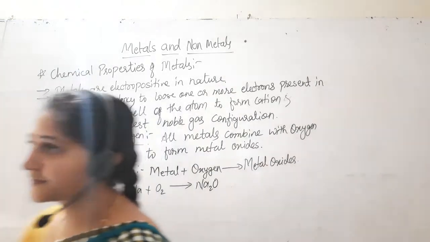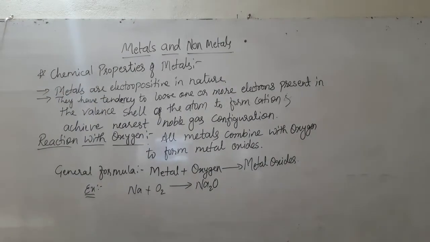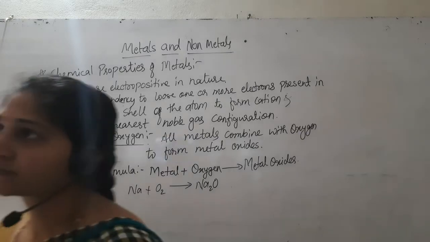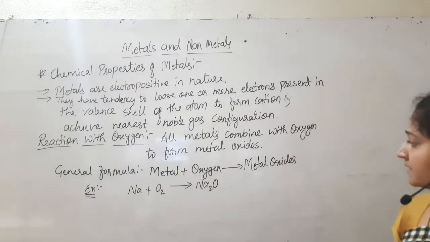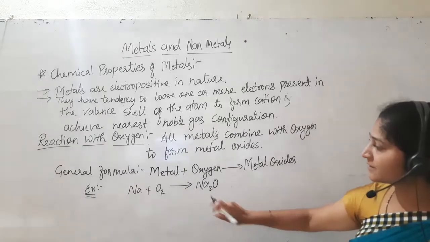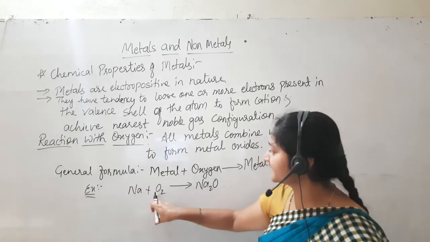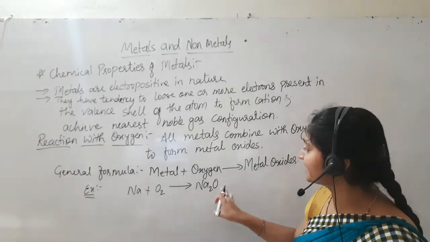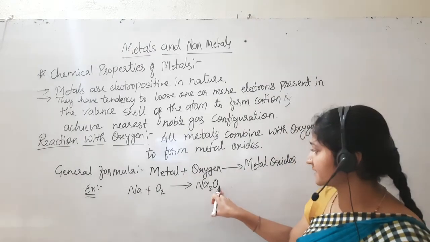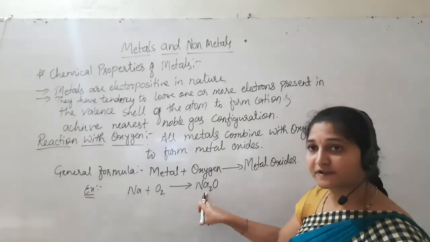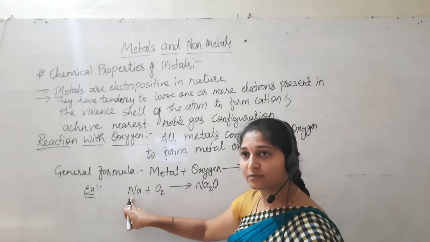Just a minute. Now it is not balanced, right? This equation is not balanced. In the reactants 2 oxygens are there, in the product only 1 oxygen. And in the product 2 atoms of sodium are there, and in the reactant only 1.